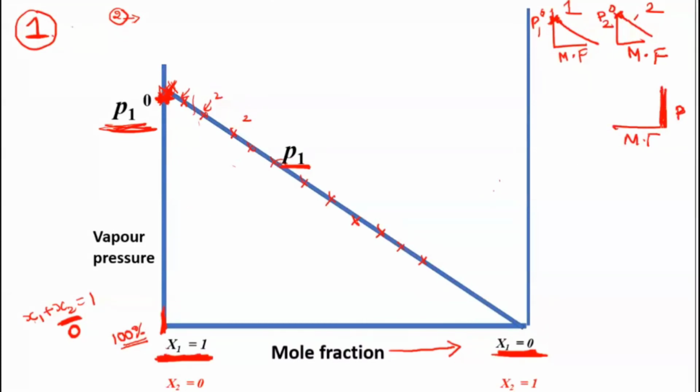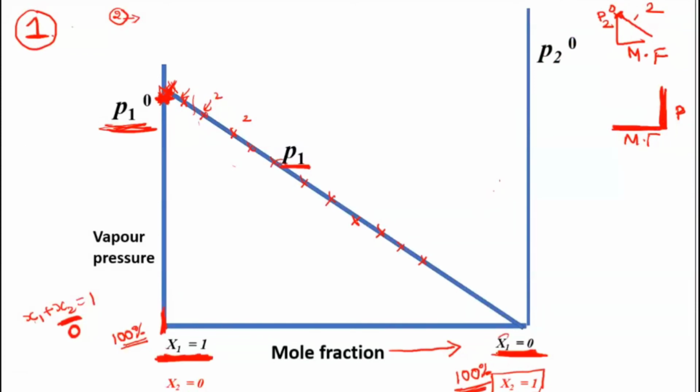Vapor pressure is again on the y-axis, and the mole fraction is on the x-axis. The second component is here. You can see on this side P2 naught has come. P2 naught is where you have 100% of the second component. Below I have written x2 is equal to 1. That means I have 100% of only the x2 component here. x2 is equal to 1 means x1 is 0 here.